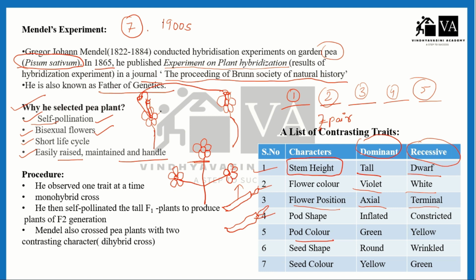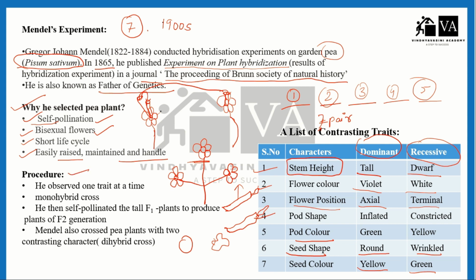Pod color: if the color of the pod is green, then it is the dominant character. If the color of the pod is yellow, then it is the recessive character. Seed shape: round or wrinkled. If the seed shape is round, then it is the dominant character. If it is wrinkled, then it is the recessive character. Seed color: yellow will be dominant and green will be recessive. So these are the 7 pairs of contrasting characters Mendel chose for his experiment.